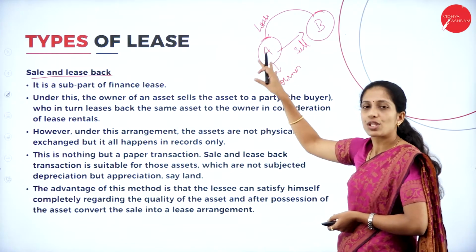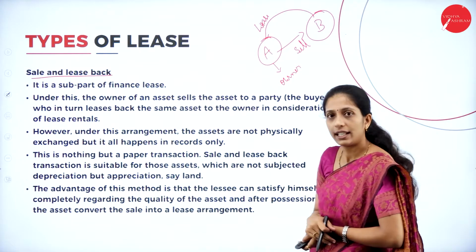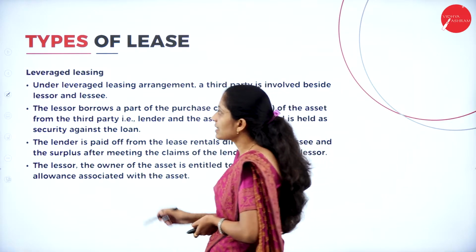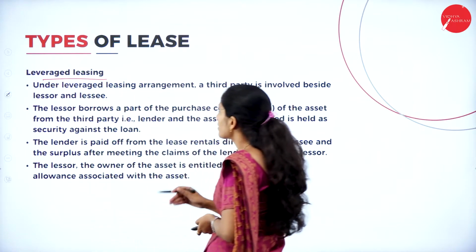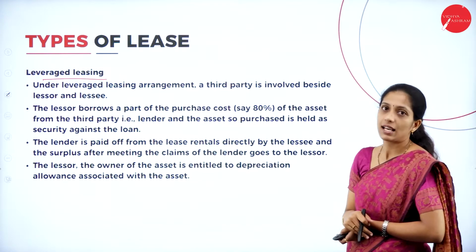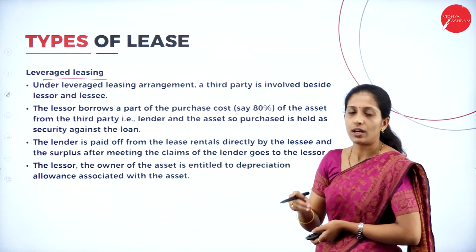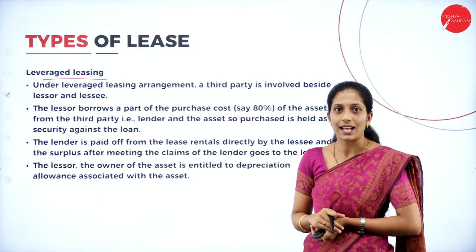Now, A is using that asset in the form of a lease agreement. That is known as sale and lease back. Next is leveraged lease. Under a leveraged leasing arrangement, a third party is involved between the lessor as well as the lessee.